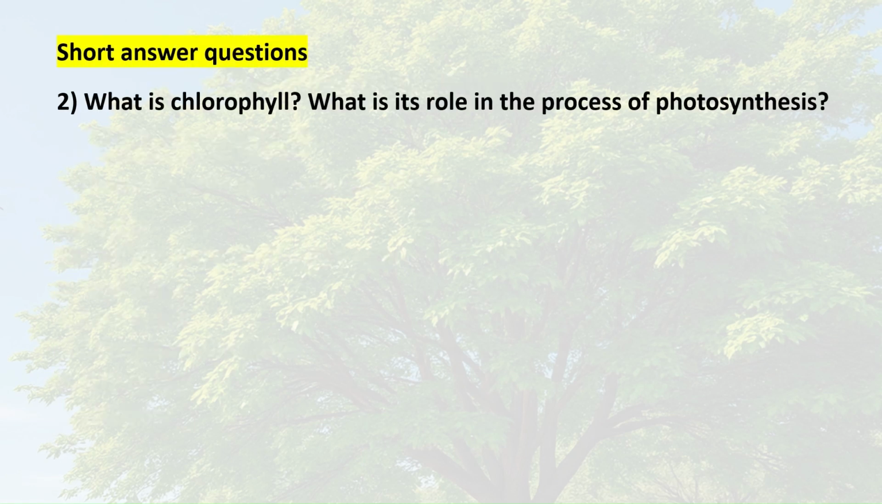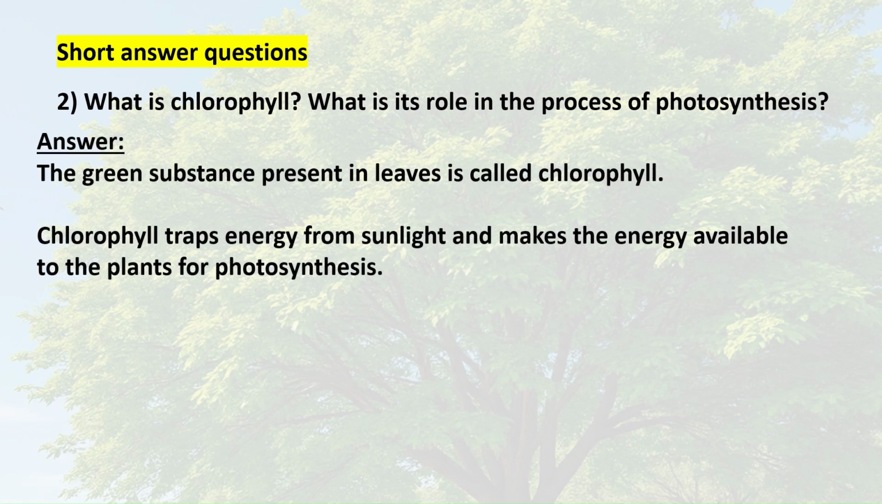2. What is chlorophyll? What is its role in the process of photosynthesis? Answer. The green substance present in leaves is called chlorophyll. Chlorophyll traps energy from sunlight and makes the energy available to the plants for photosynthesis.